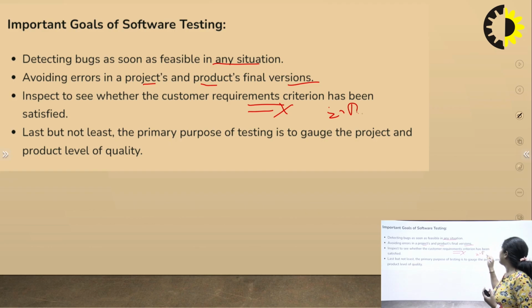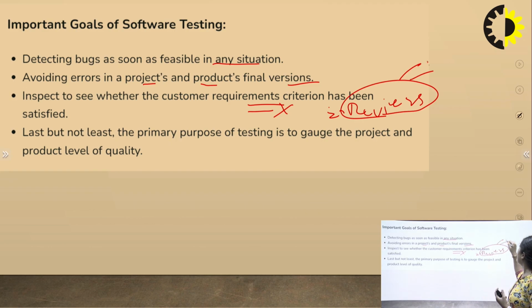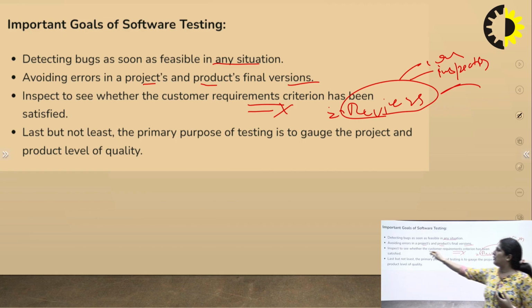Here the reviewers will be checking. There are many walkthroughs and inspections that will be done, so whatever errors are in our project will be debugged before the deployment. Last but not least, the primary purpose of testing is to gauge the product's level of quality.